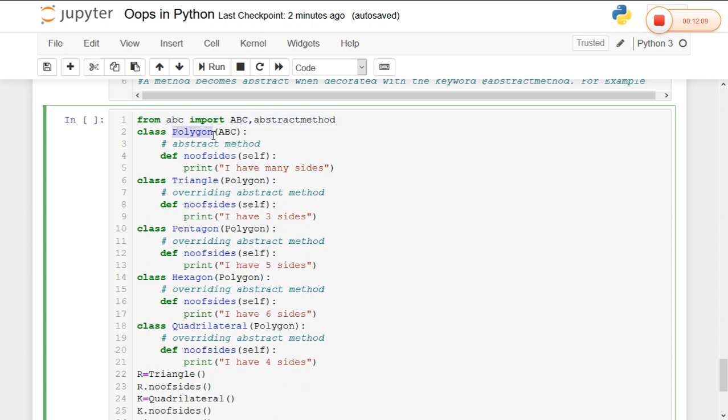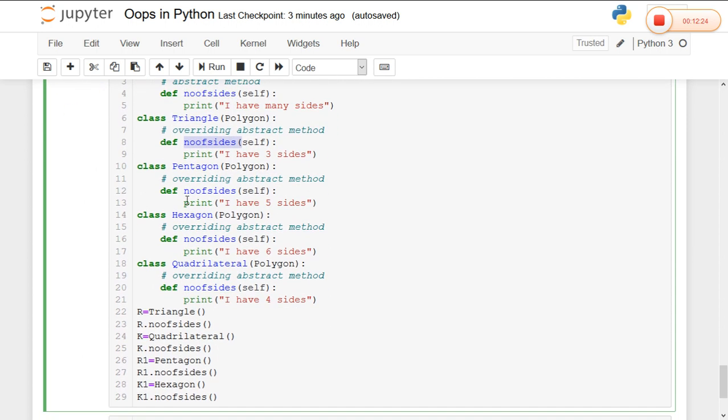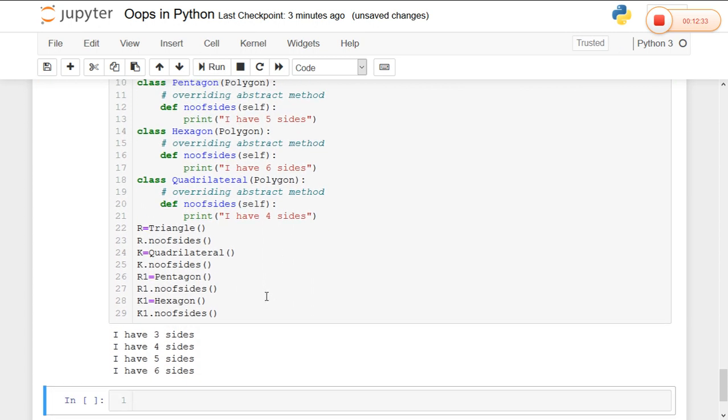I created a Polygon class with an abstract method called number of sides. There are many sides, and the class Triangle implements the Polygon class and the number of sides method. That is, this is overriding the abstract method. Here the abstract method is number of sides, so it will be present in all the classes. By creating the object for each class and calling the method, we can get the output. So in this way, abstract classes are achieved in Python. Thank you.